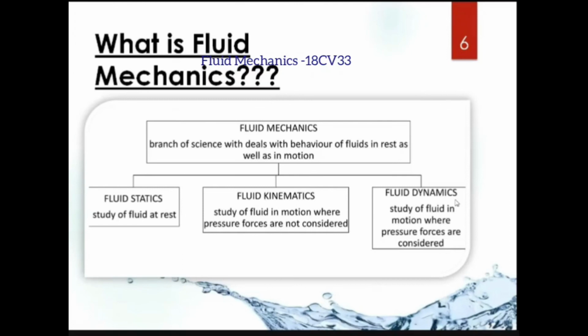Statics means rest, whereas fluid kinematics is the study of fluids in motion, where you are not going to consider the pressure forces which are responsible for that motion. Whereas fluid dynamics is the study of fluids in motion, but where you are going to consider the pressure forces which are responsible for that motion. So that is called fluid dynamics. If we consider the pressure force, then it is called dynamics. If the forces are not considered, that is kinematics.